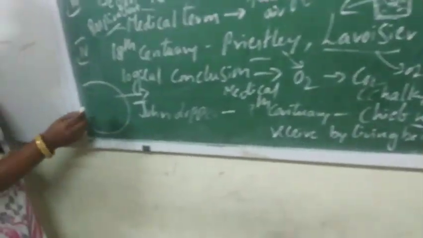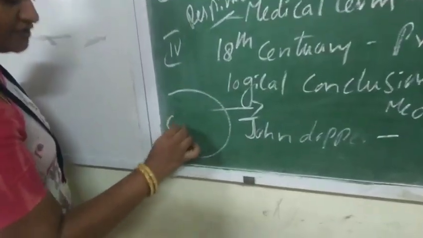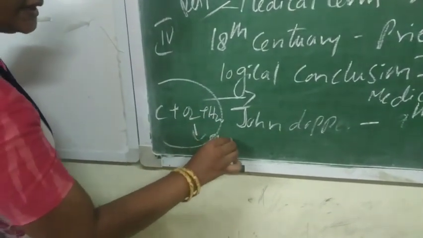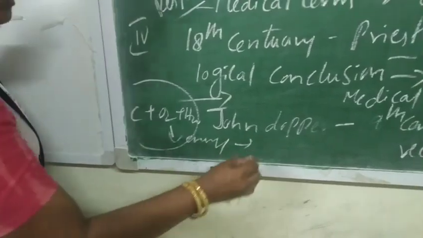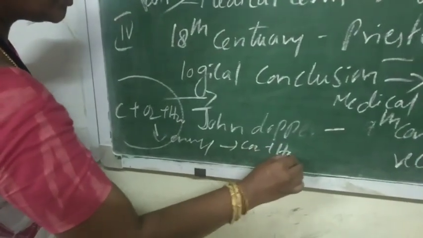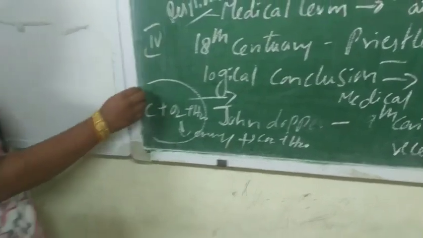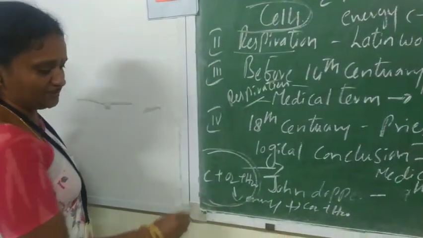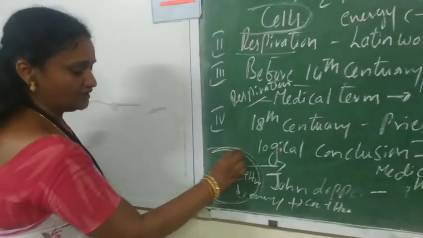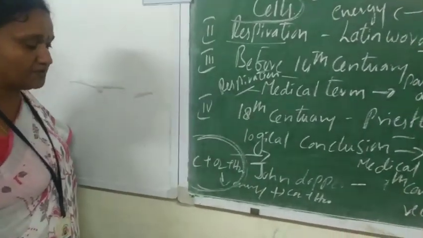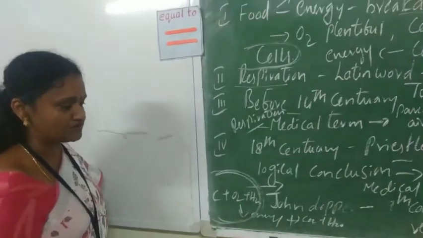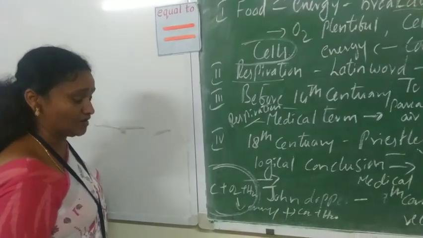That is, in the cells, the chemical compounds are burned in the presence of oxygen and water to produce energy, along with carbon dioxide and water. As this process occurs in the cells, we call it cellular respiration. So respiration in human beings is called cellular respiration. Each and every cell of our body undergoes respiration and produces energy to carry out body functions normally.